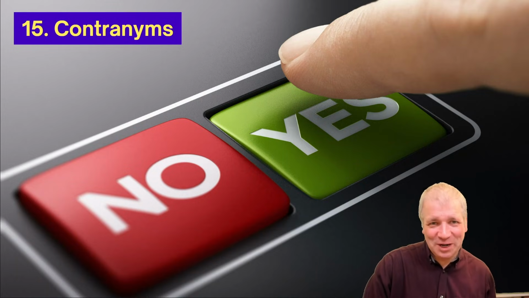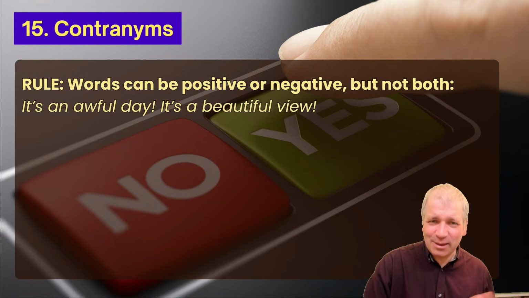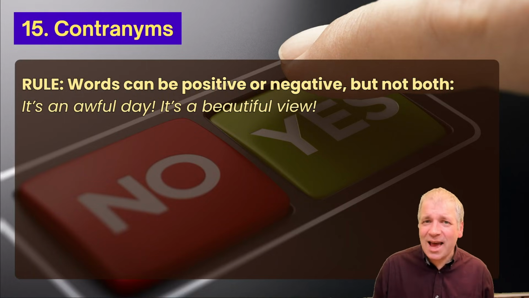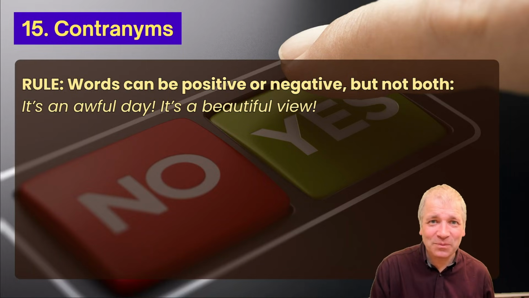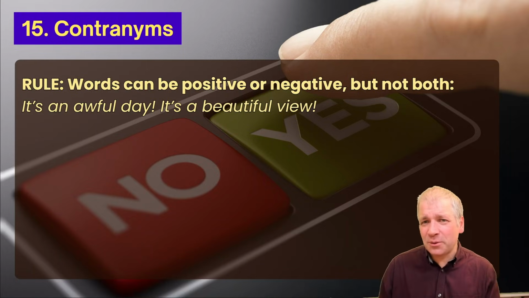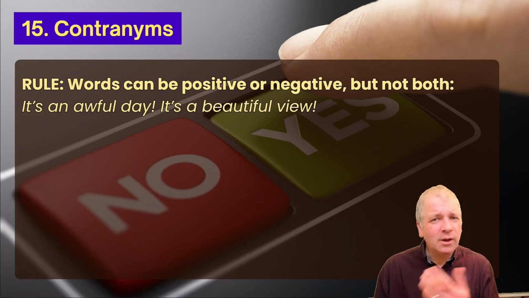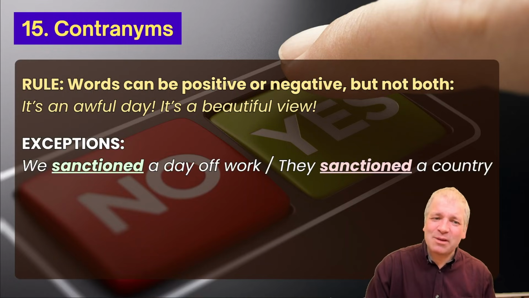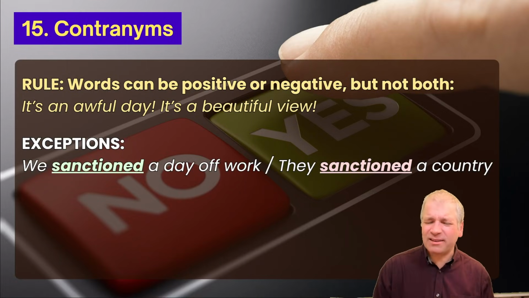What are contranyms? This comes from the rule that words can be positive or negative, but not both. So if I say it's an awful day, it's definitely negative. If I say it's a beautiful view, it's definitely positive. That's always the rule, isn't it? Well, not completely, because there are some exceptions. And these exceptions are called contranyms, like the verb sanctioned. Compare these two sentences. We sanctioned a day off work.